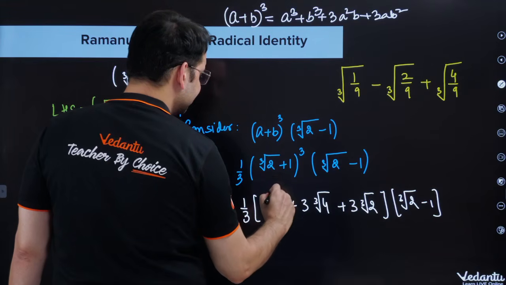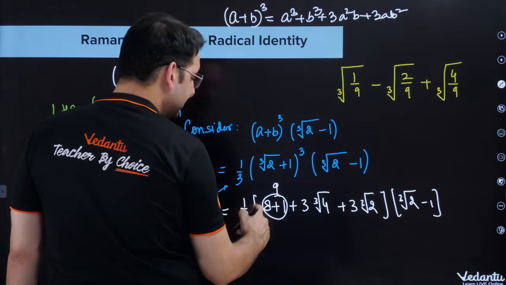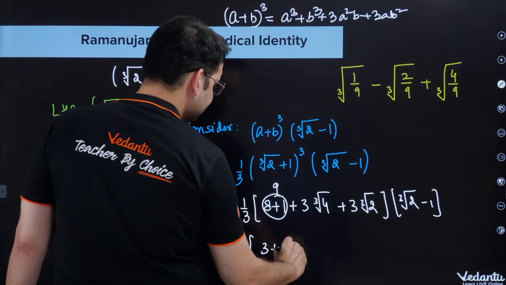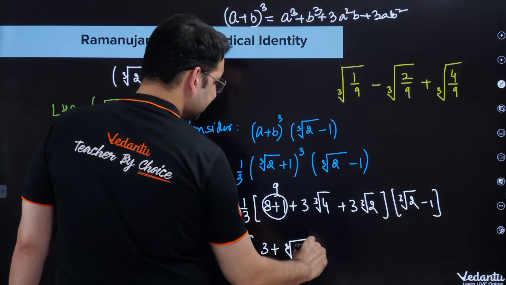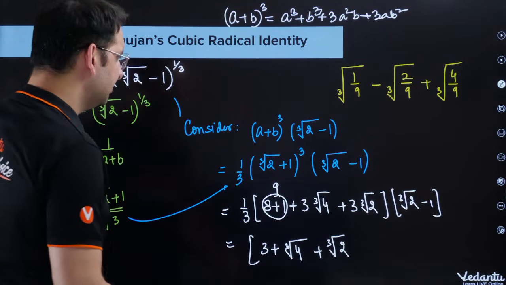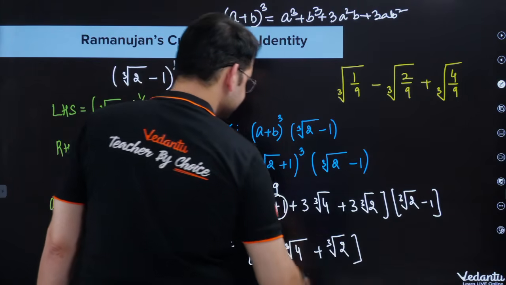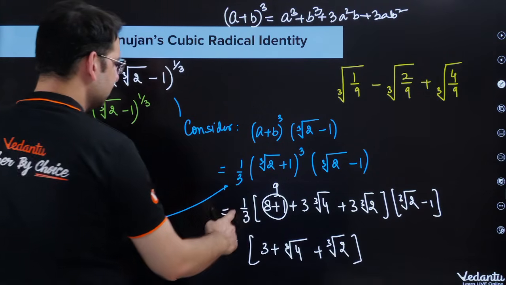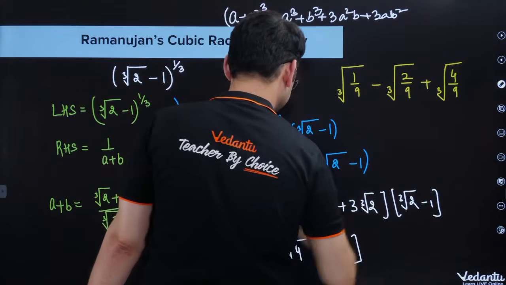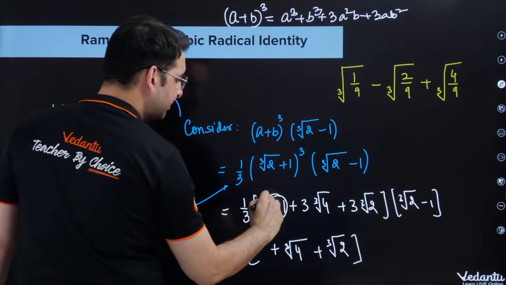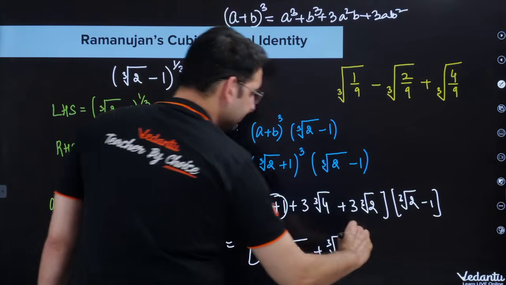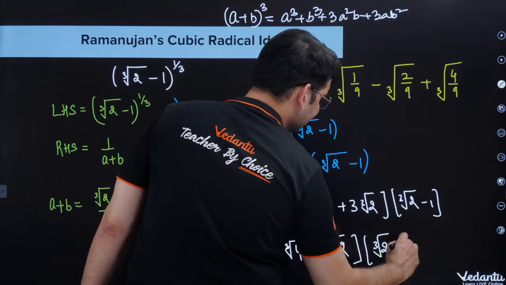So this becomes 9, 3, 3. So all the terms have 3 common, so I can take out 3 common, so it will be 3 plus cube root of 4 plus cube root of 2. Sorry, it will be 2 plus 1. Cube root of 2 whole cube is 2, plus 1. So 3 upon 3 is 1. This is correct. So cube root of 2 minus 1.